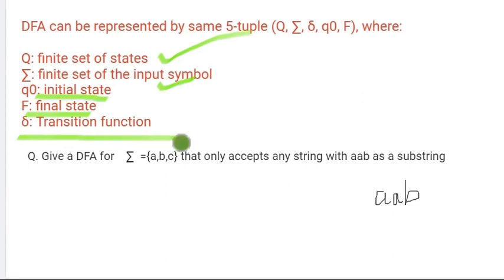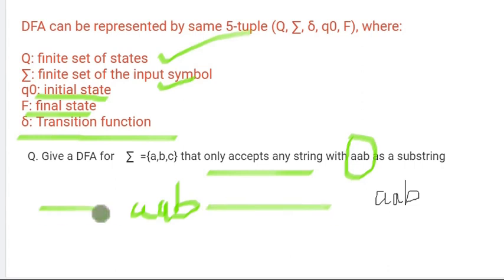Okay, suppose you want to make a machine which only accepts any string with AAB as a substring. It will take any word, any string into it, provided that inside that string there should be AAB as a substring. We need to make a DFA, a deterministic finite automata. Okay, so how to make that?